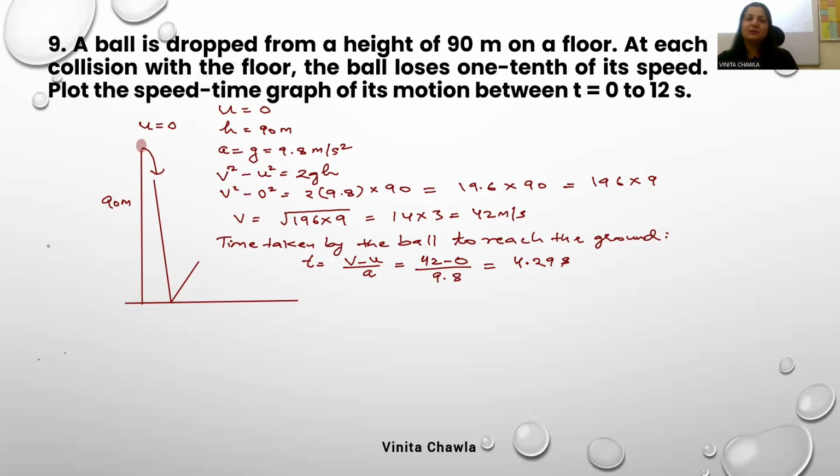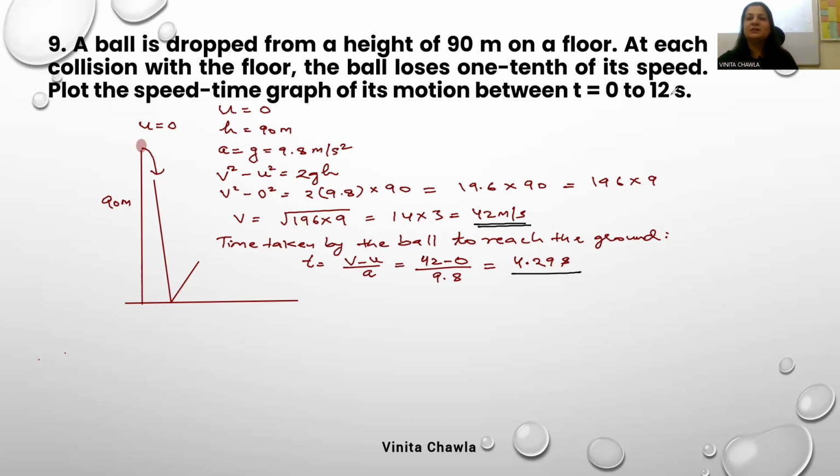Yes, you can take g as 10, but we take g as 10 only when it is told to us: take g is equal to 10 meter per second square. If it is not written anywhere, then you have to take g as 9.8 only. You cannot take g as 10. So this is the velocity with which it strikes the ground after 4.29 seconds. After 4.29 seconds, the ball will strike the ground with this velocity, 42 meter per second.